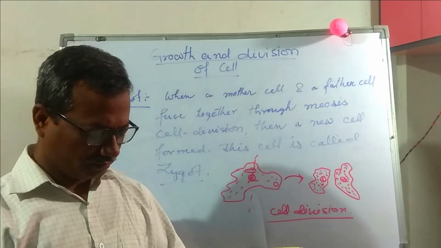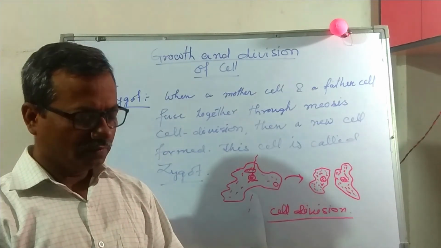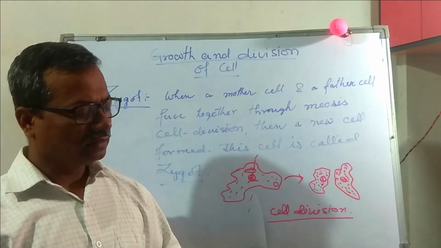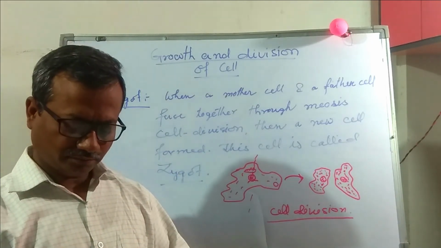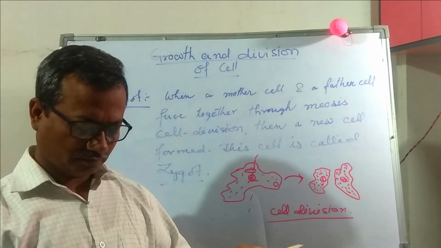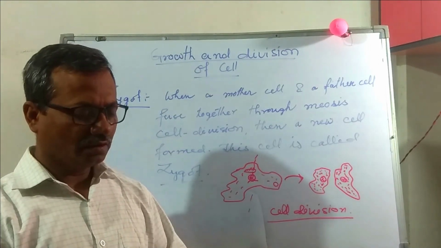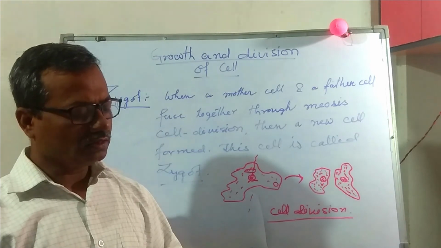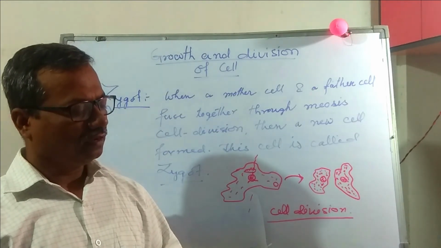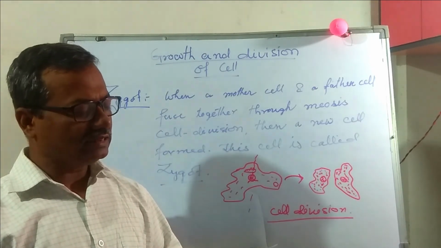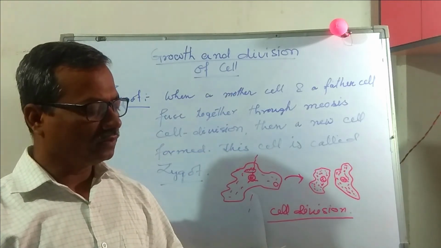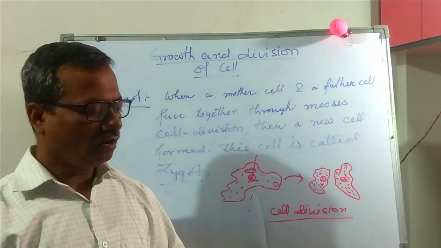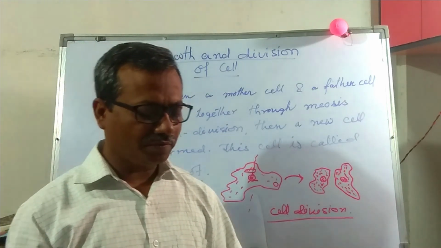Robert Hooke. It is wrongly printed, I think. It should be 1665. All the given options are wrong. All these are given 1955, 1965.